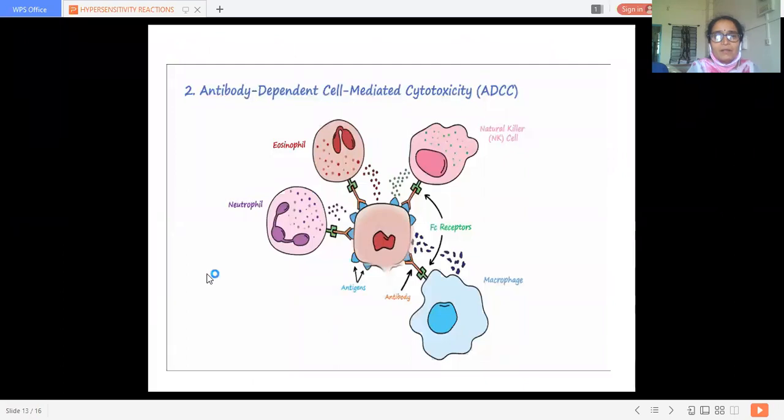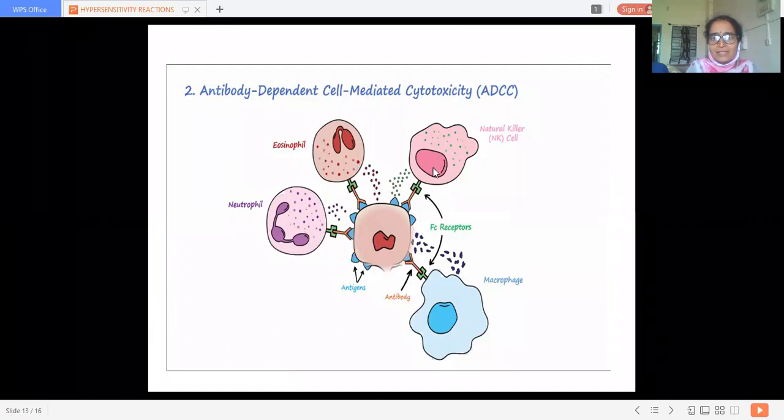So here in antibody dependent cell mediated cytotoxicity, eosinophils, neutrophils and natural killer cells take part. Here these are the Fc receptors. You can see properly these Fc receptors get attached with the receptors.